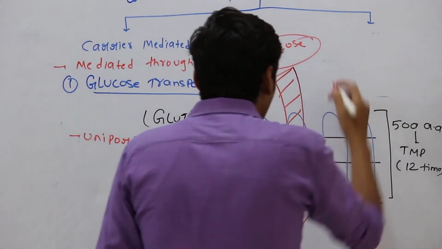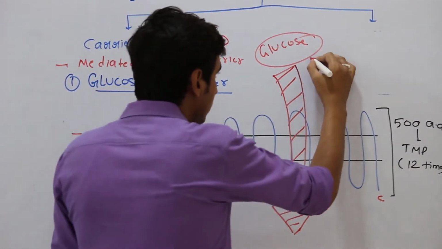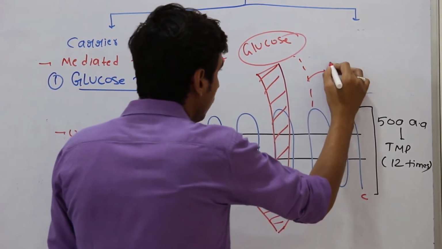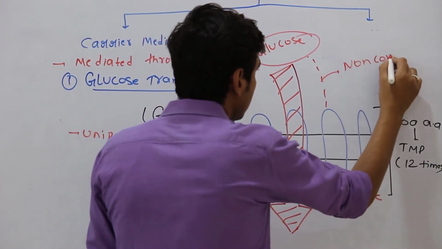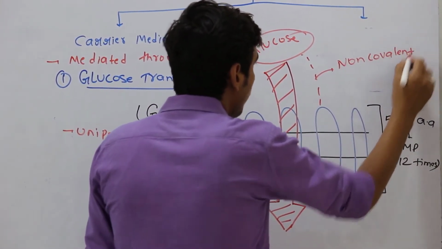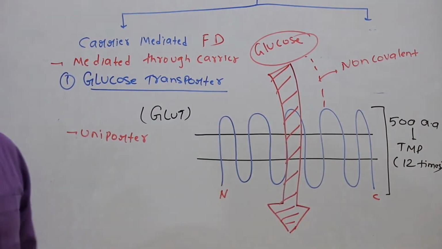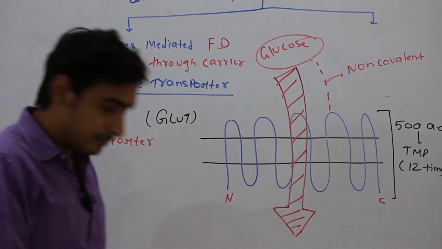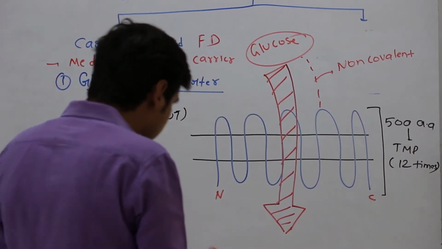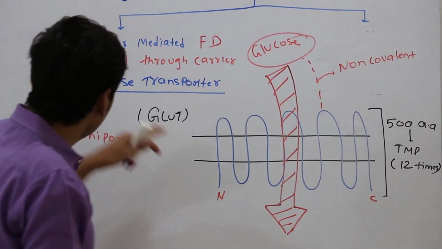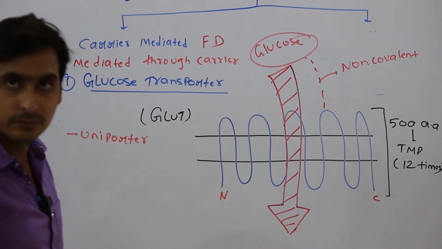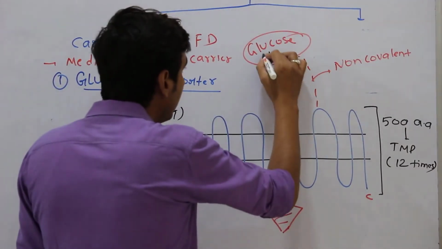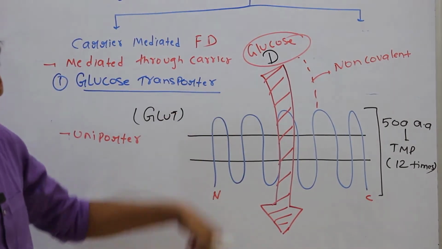These glucose molecules interact with the glucose transporter with the help of non-covalent interactions. So interactions between glucose and the glucose transporter will be non-covalent. And the most important thing is that this glucose transporter is stereospecific, means it only allows the D form of glucose to pass.